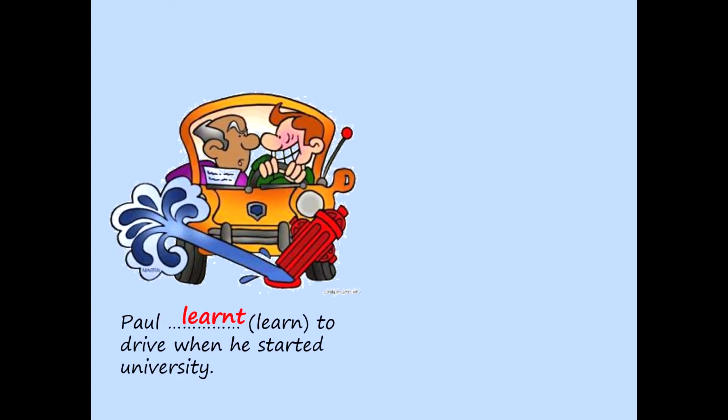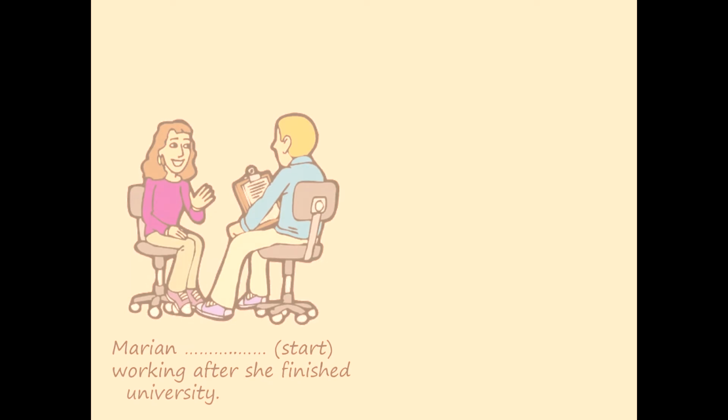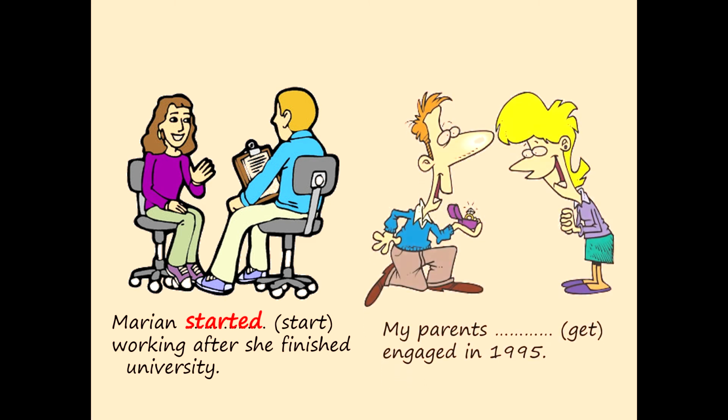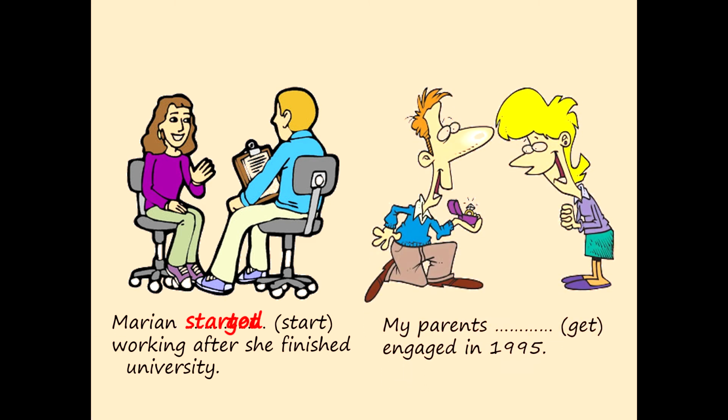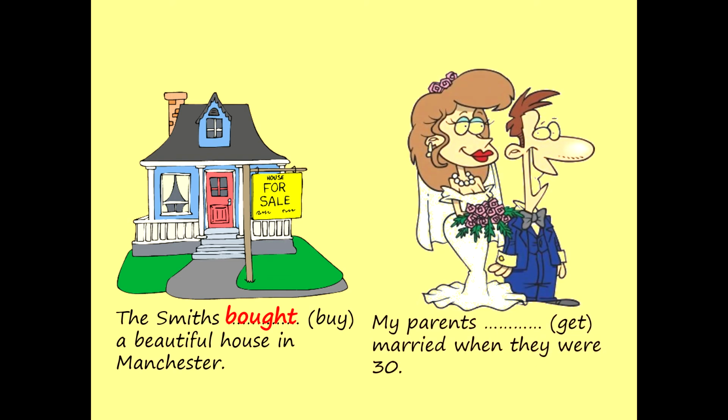Paul learned to drive when he started university. The kids first traveled abroad last semester. Marian started working after she finished university. My parents got engaged in 1995. The Smiths bought a beautiful house in Manchester. My parents got married when they were 30.